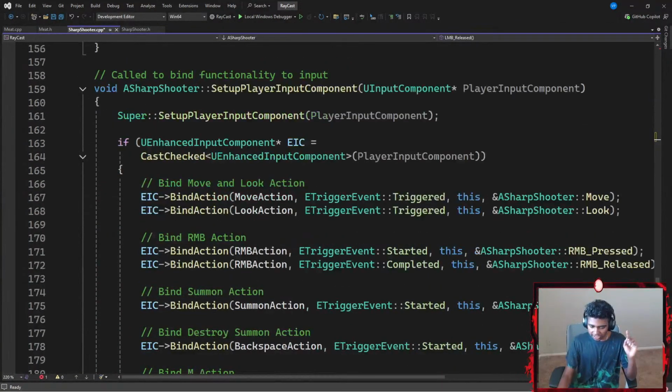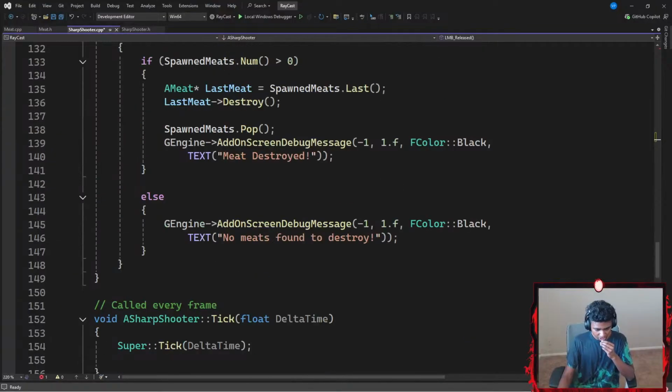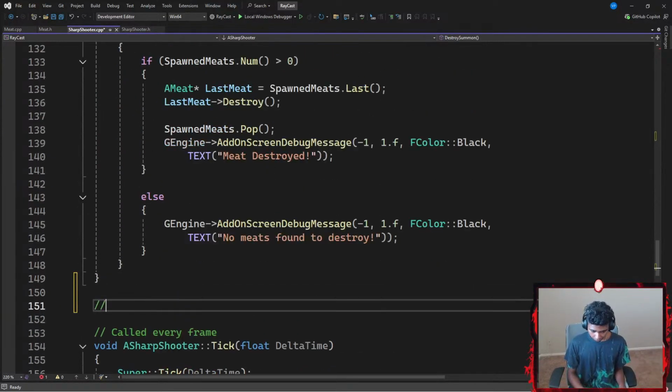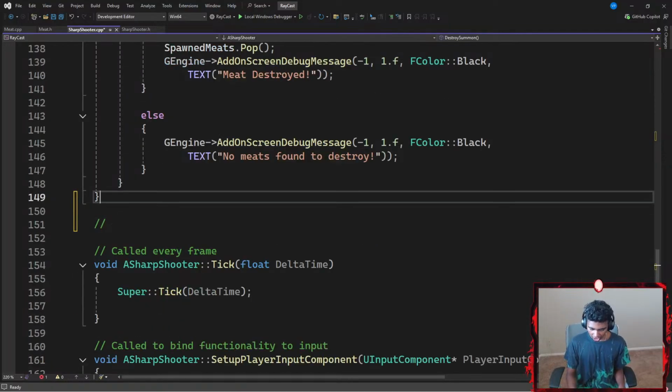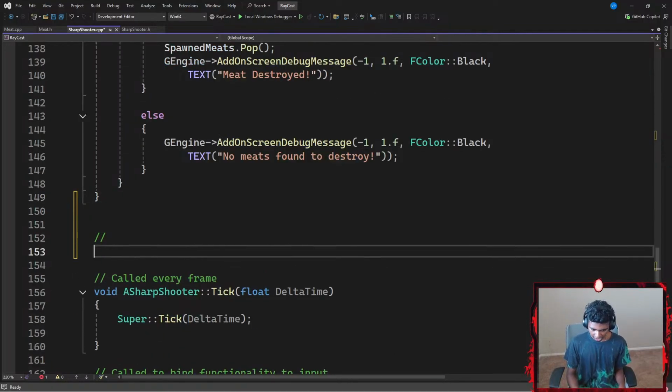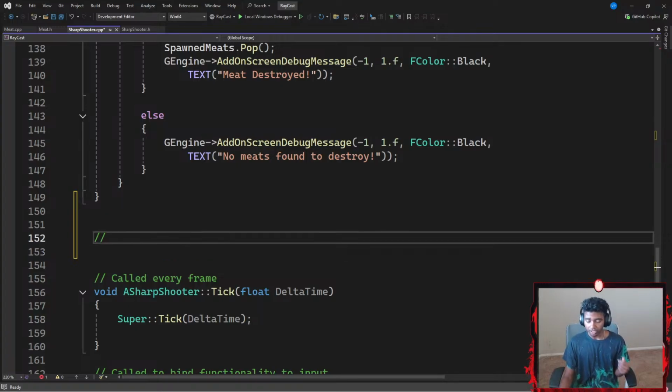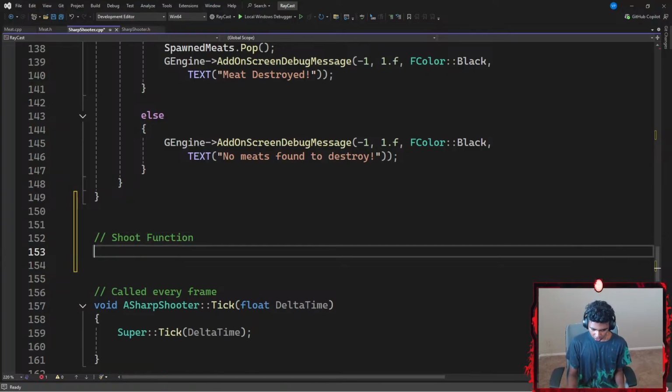Okay, that's it. Now let's say under my functions. So there we go. Under my destroy summon function, I'm going to go ahead and add a comment. Let's maybe go ahead and add some space here. There we go. Okay, now in the comment, I'm going to say something like shoot function, because I want to go ahead and define the shoot function that I've declared in my header files. So let's go with something like shoot function.